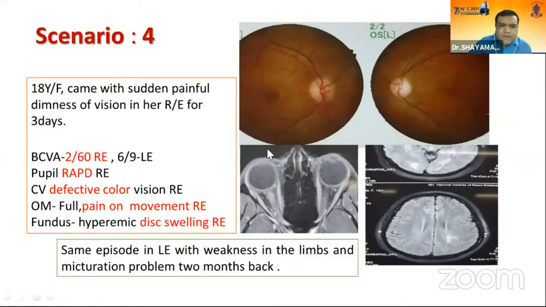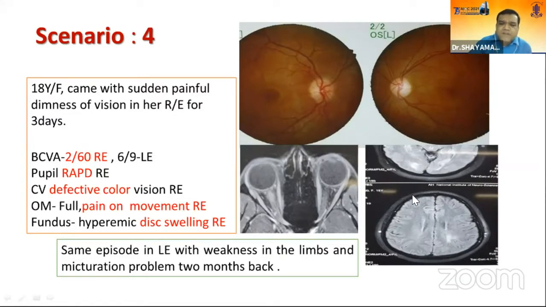Another patient has sudden painful visual loss in the right eye with mild disc swelling, and on MRI there are demyelinating lesions in the brain parenchyma. This is not like the demyelinating lesion of multiple sclerosis.